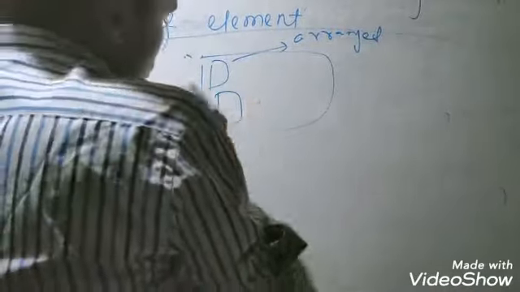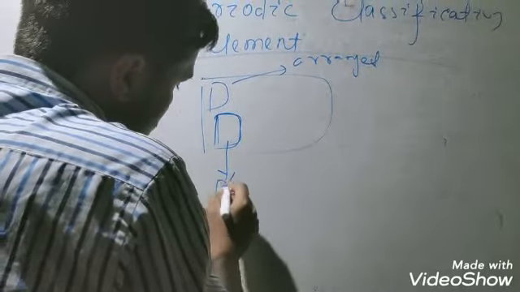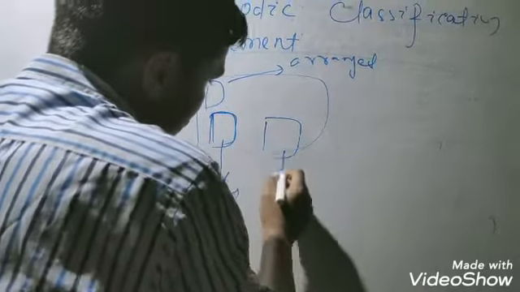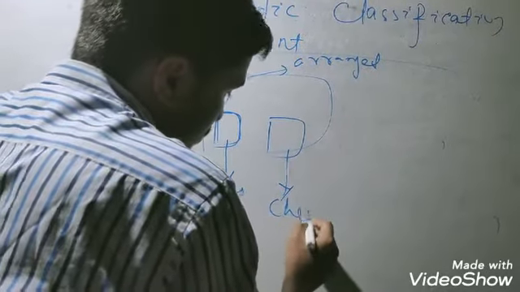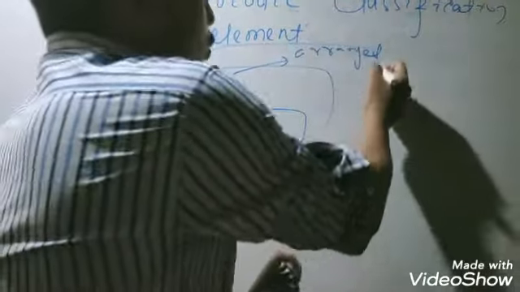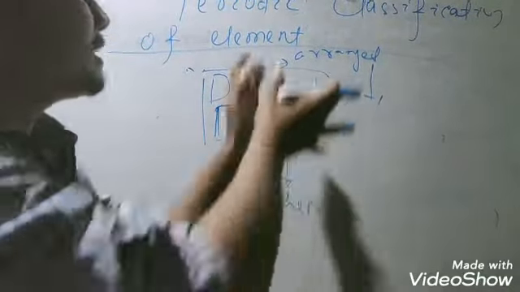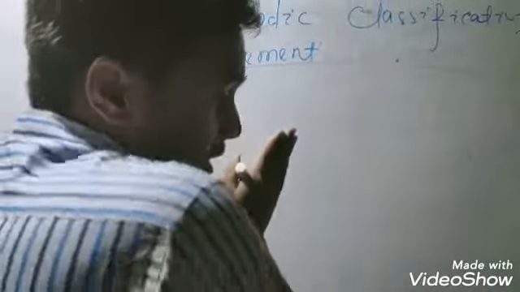Suppose we have some books, so we keep the physics books in physics rows, only physics books. In chemistry rows, we keep only chemistry books. That is why, to identify them easily, we have to classify the elements in their proper sequence or order. So the classification of elements is needed. The first concept about the classification of elements was introduced by the great scientist